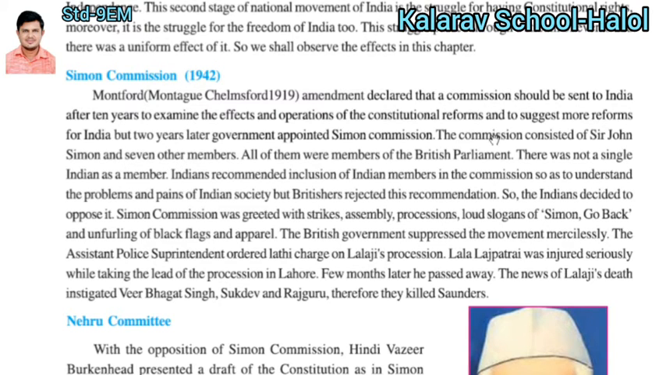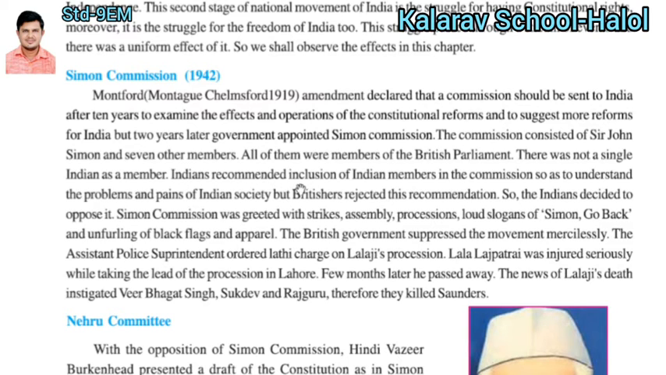What is the Simon Commission? The Simon Commission was named after Sir John Simon and 7 other members, all from the British side only. All of them were members of the British Parliament. There was not a single person in the Simon Commission who belonged to India or was from the side of India.